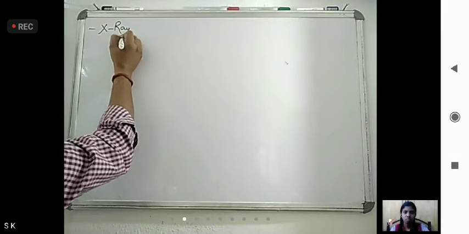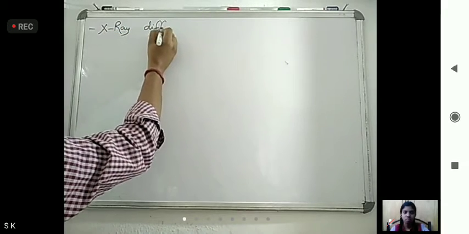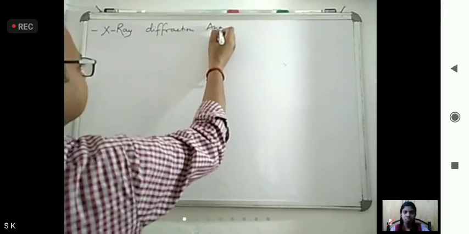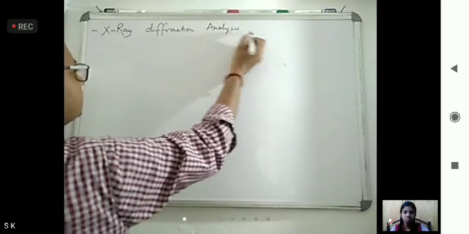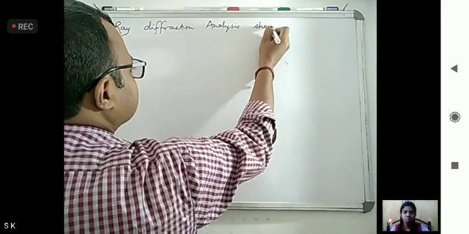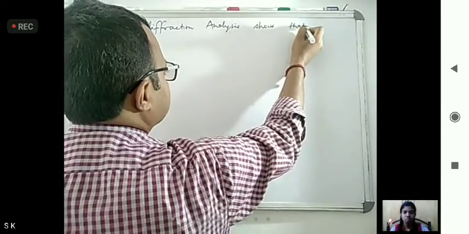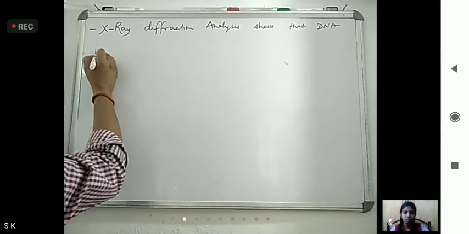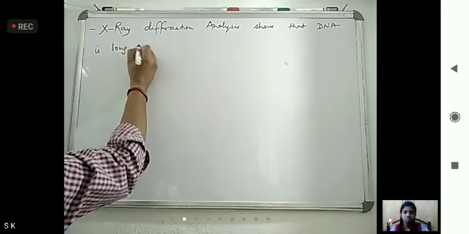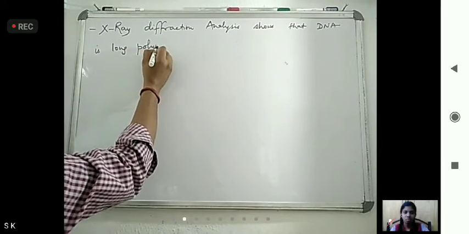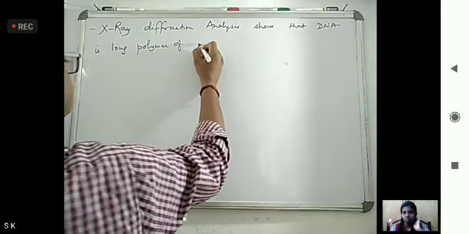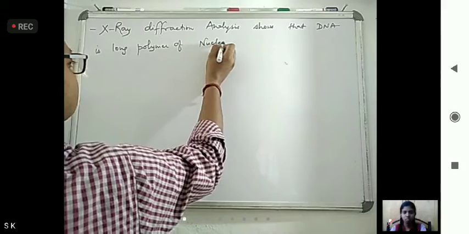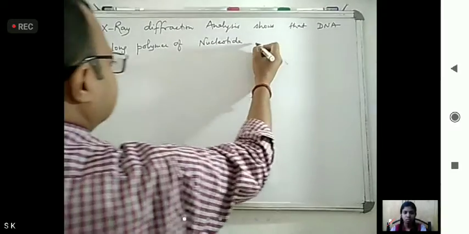X-ray diffraction analysis shows that DNA is a long polymer of nucleotides.